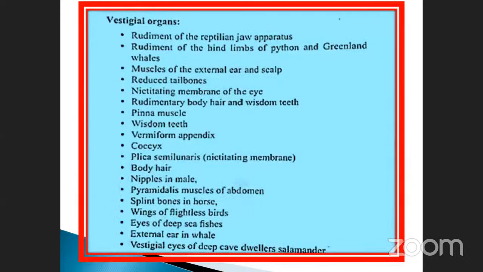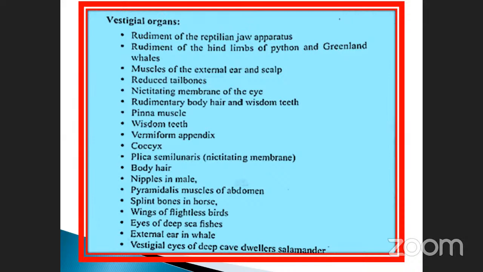See, these are other vestigial organs. Remnant of the reptilian jaw apparatus. Remnant of the hind limbs. Remnant means non-functional, with no use. Python, Greenland whales. Muscles of the external ear and scalp. Reduced tailbones. Nictitating membrane of the eyes. Rudimentary body hairs and wisdom teeth. Pinna muscles. Wisdom teeth. Vermiform appendix. Coccyx. Plica semilunaris, which is nothing but the nictitating membrane, body hairs, nipples in males, pyramidalis muscles of abdomen,